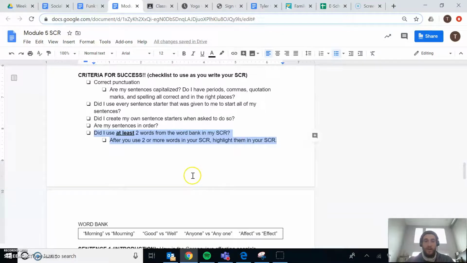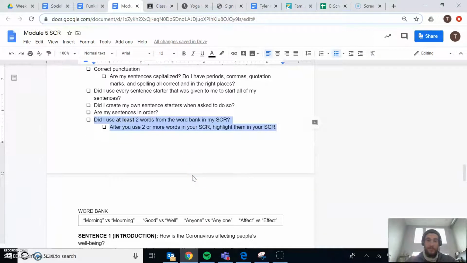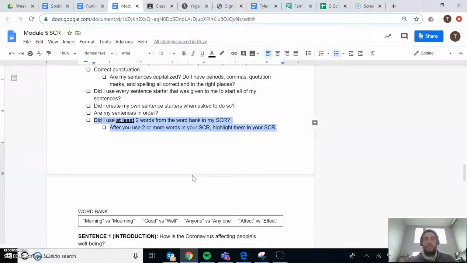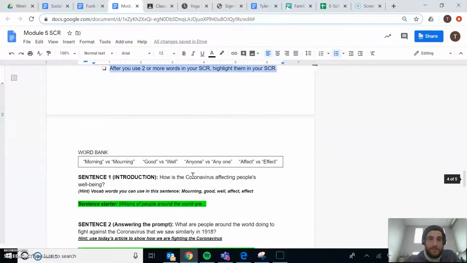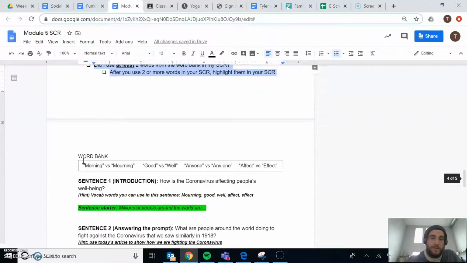So we've got a word bank that we looked at on Wednesday in our No Red Ink work. We're going to continue using those words within our own writing to build our practice with them. So this is the word bank that we looked at for those commonly confused words. This is what you're able to identify on Wednesday. So now what I'm asking you to do is continue building off that work and include those words within your SCR.